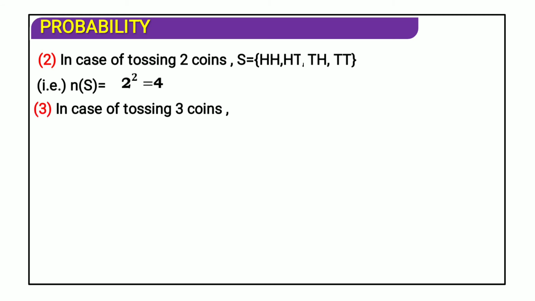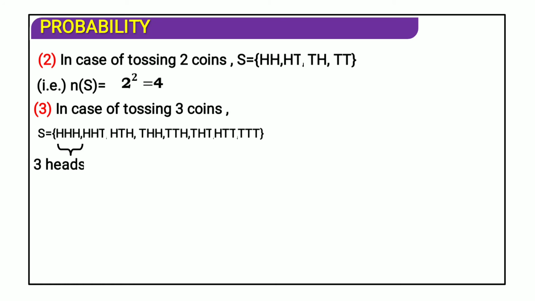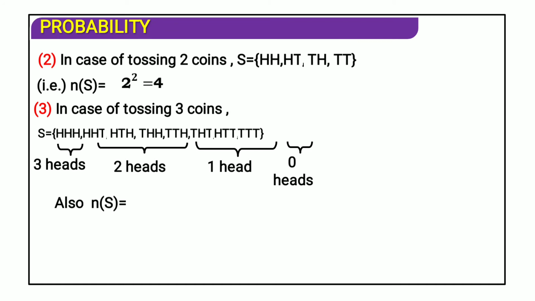In the case of tossing three coins, the sample space is HHH, HHT, HTH, THH, HTT, THT, TTH, and TTT, where H denotes head and T denotes tail. HHH is 3 heads. These are basically 2 heads. These are one head. One more thing, 0 heads is TTT. Also n(S) is 2 to the power 3, that is 8.